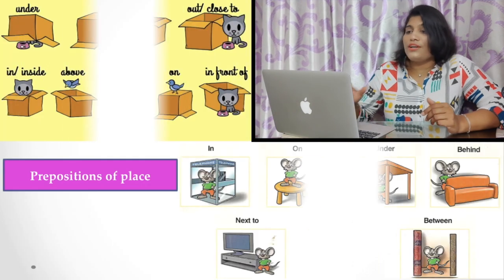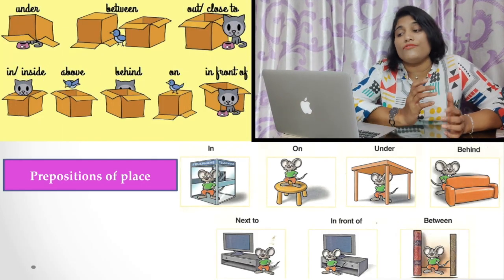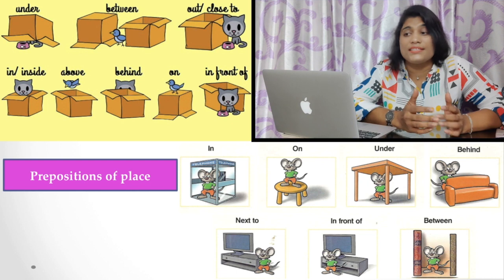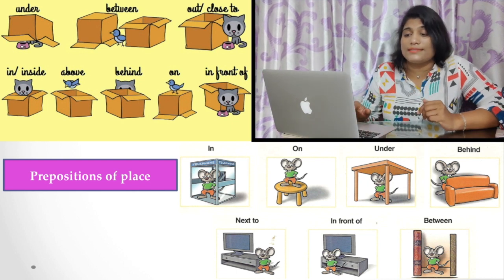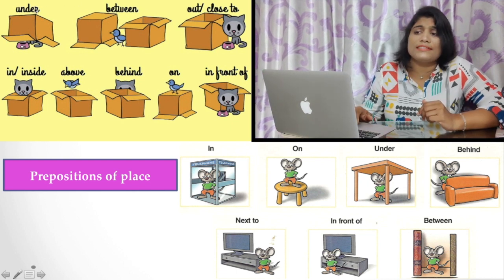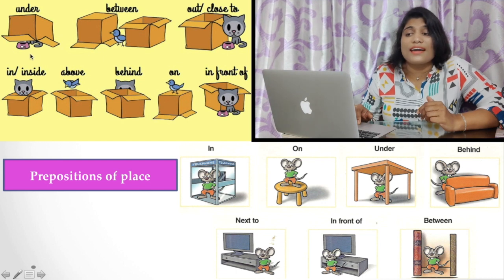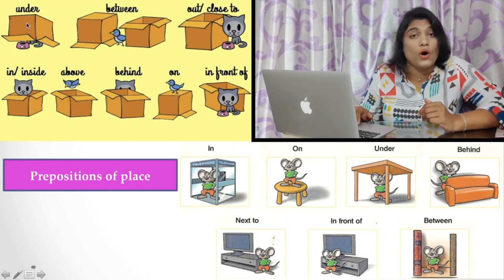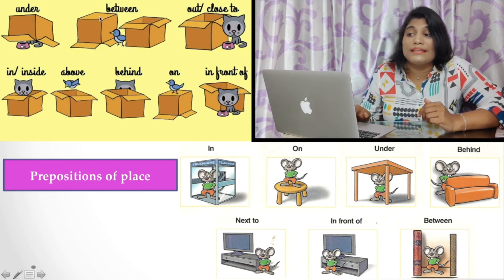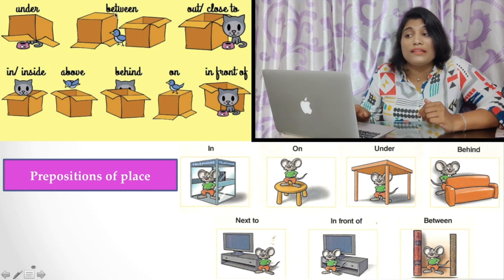Now, when we are talking about place, we may use all these prepositions. For example, under. Where is the cat? The cat is under the box. Where is the bird? The bird is in between the boxes.